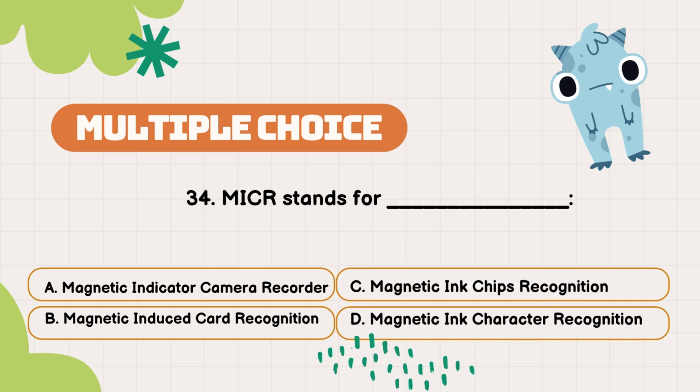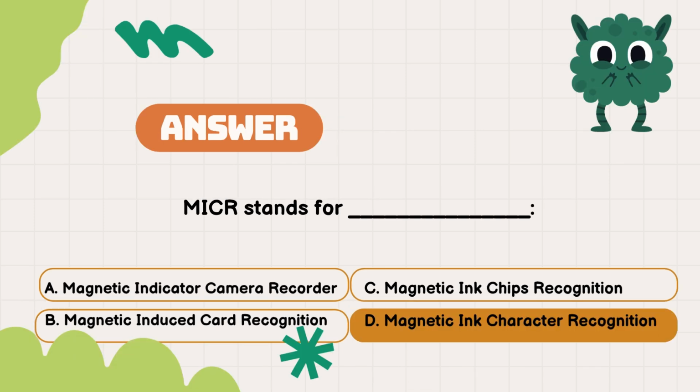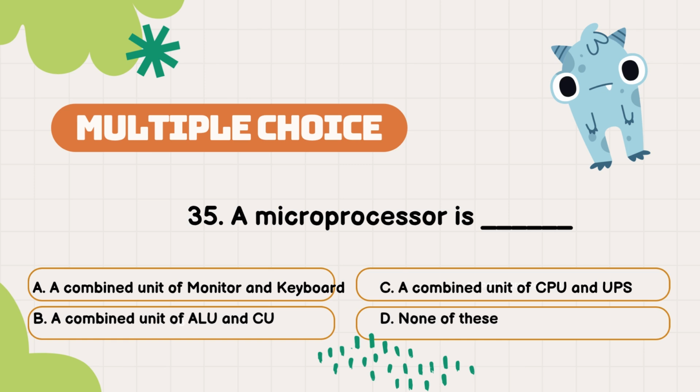Question number 34. MICR stands for. The options are A. Magnetic Indicator Camera Recorder, B. Magnetic Induced Card Recognition, C. Magnetic Ink Chips Recognition, D. Magnetic Ink Character Recognition. The correct answer is option D. Magnetic Ink Character Recognition.